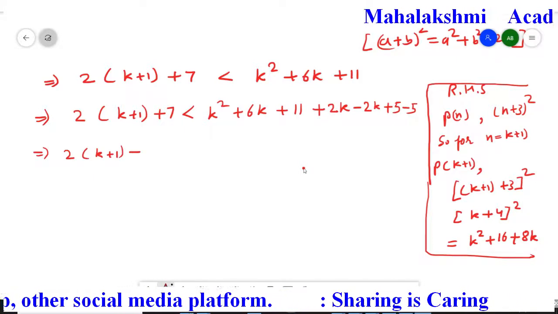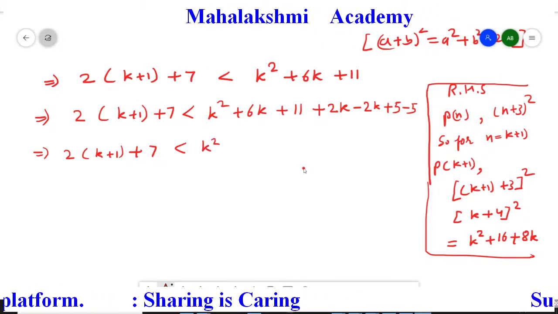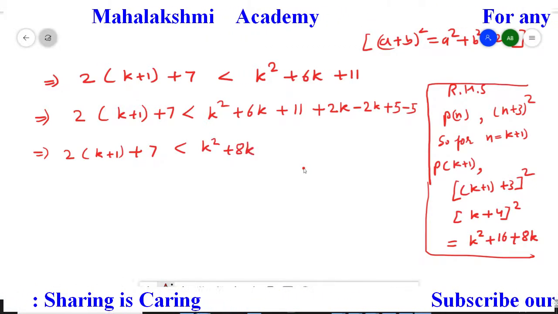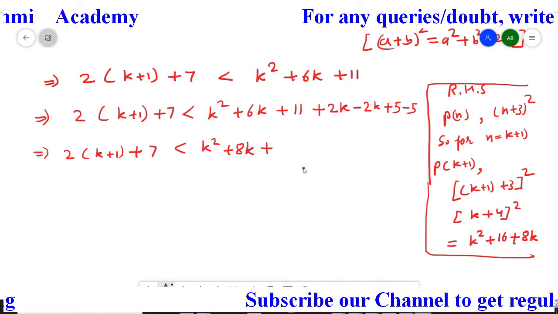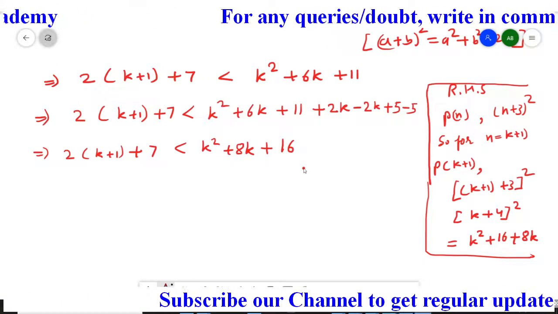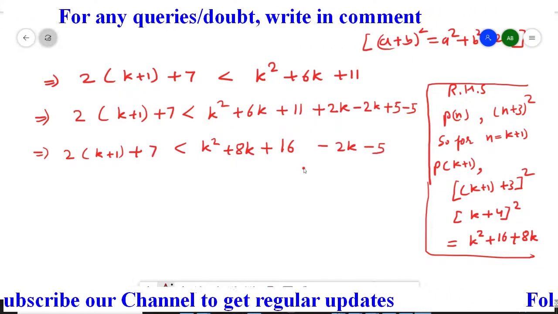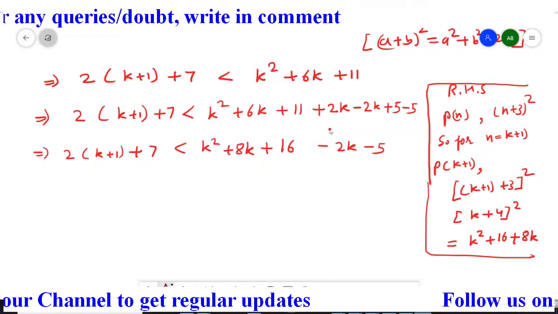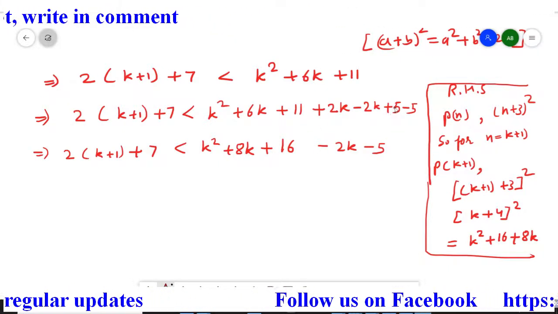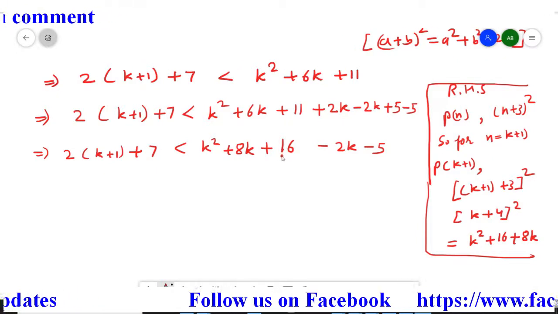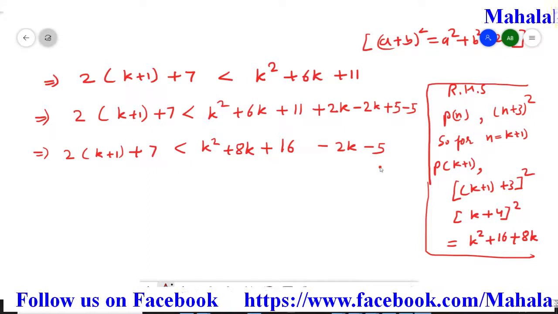So the left side just write down as it is: 2 (k plus 1) plus 7, and then k square plus 8k plus 16, and inside minus 2k and minus 5 remains. So what we had done here, this 6k and 2k we added, that gave us 8k, and 16 and this 5 we added, that gave us the 16. Now this minus 2k and minus 5 we just write inside.